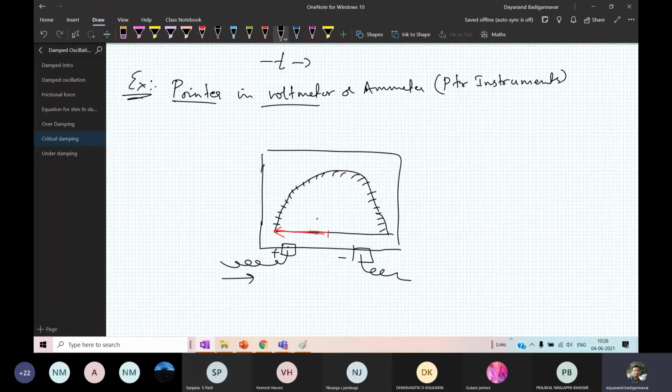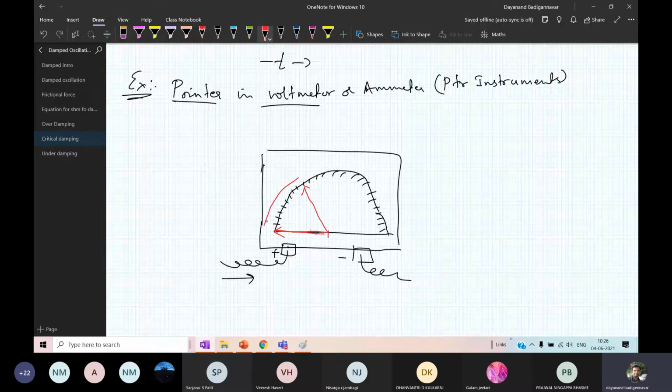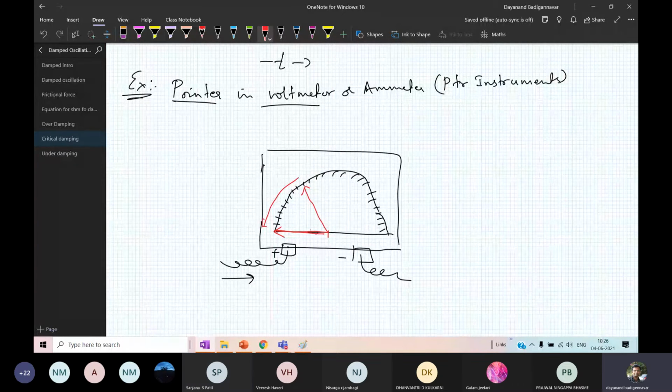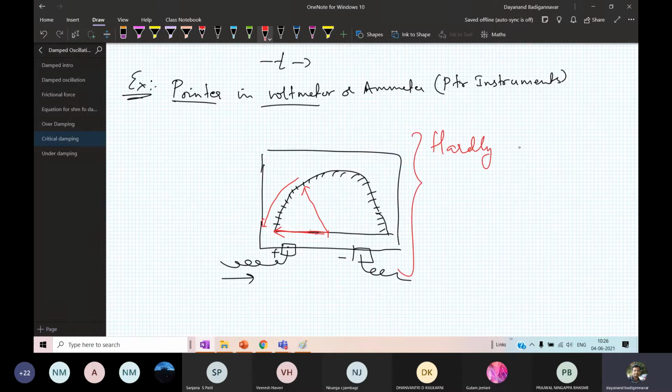It will shift its position and point to a certain location like this. After showing the location, immediately it comes back to the original position. This type of oscillation we call critical oscillation. That means hardly is there any oscillation.